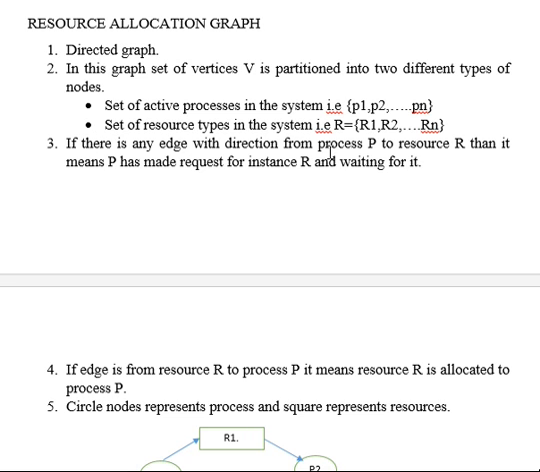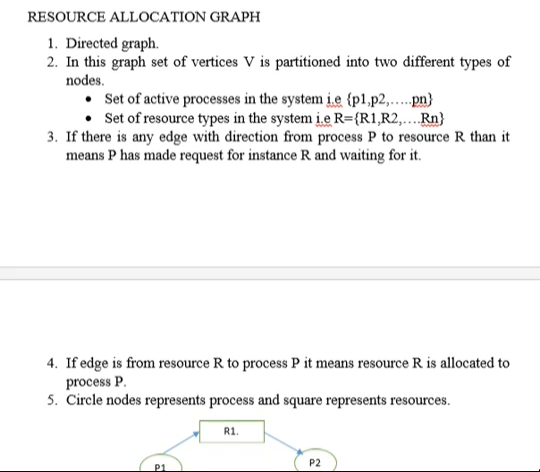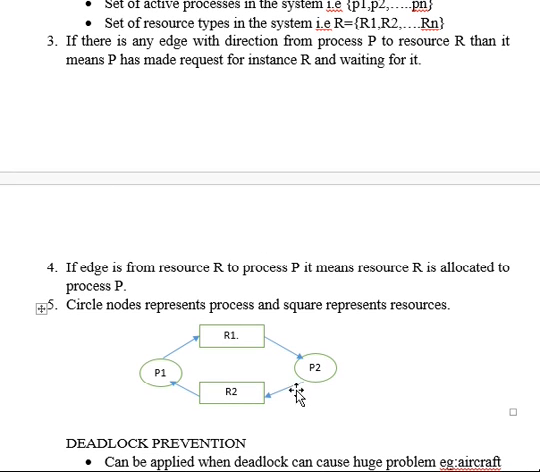If there is any edge with direction from process P to resource R, then that means P has made a request for resource R and it is waiting for it. We will just see it with a graph that I have drawn here. So you can see here, if P1 has an edge directed towards resource R1, then it means P1 has made a request for resource R1 and it is waiting for it.